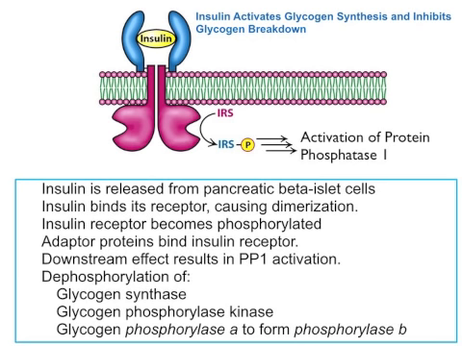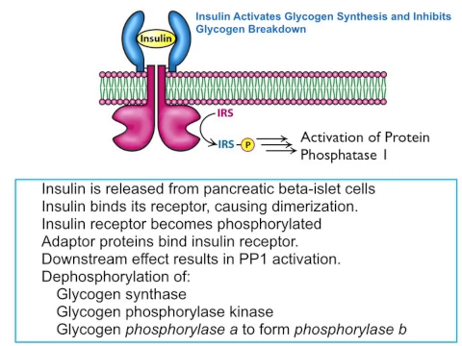And when protein phosphatase 1 is activated, it can dephosphorylate glycogen synthase to activate that, and glycogen phosphorylase kinase to inactivate that. And also, glycogen phosphorylase A will become dephosphorylated to form glycogen phosphorylase B, and thus glycogen phosphorylase is also inactivated.